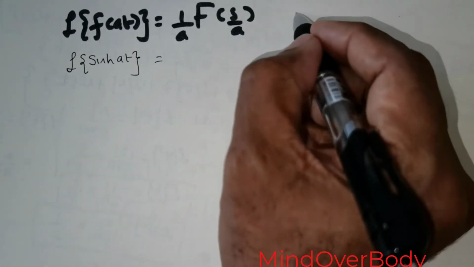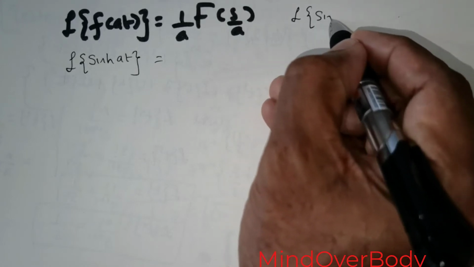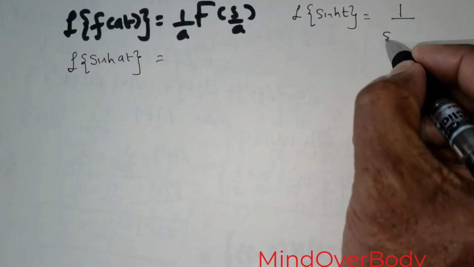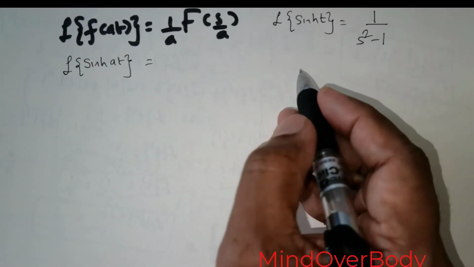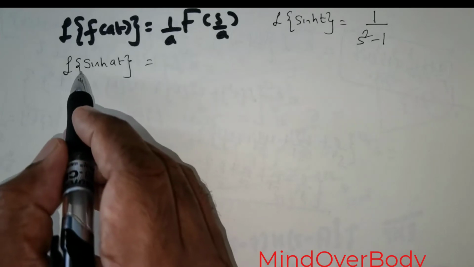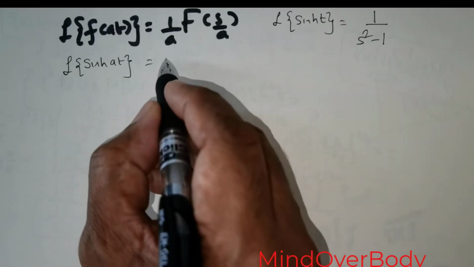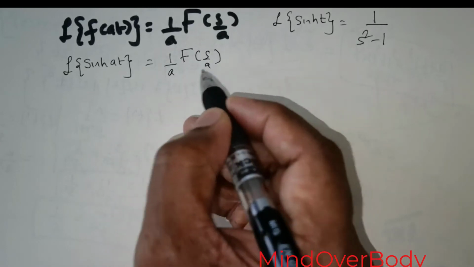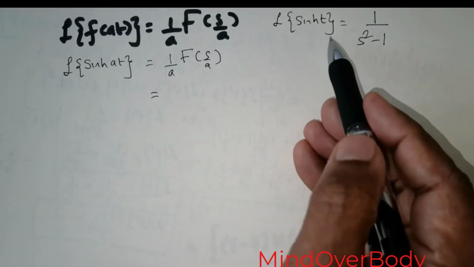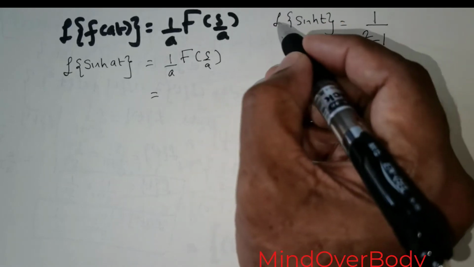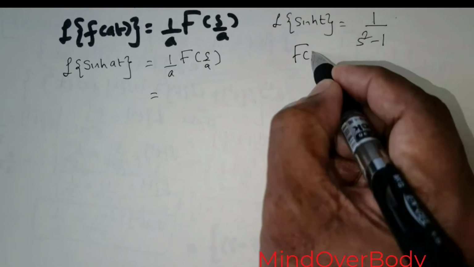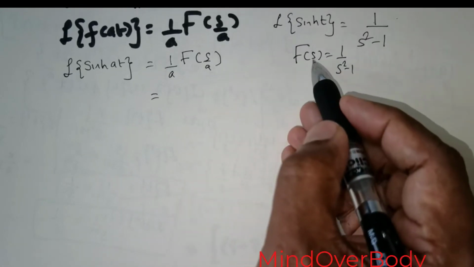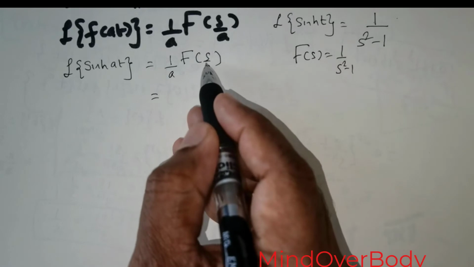Now, we already know that the Laplace transform of sinh t is equal to 1 over s squared minus 1. Now, by using this definition, the Laplace transform of sinh at can be rewritten as 1 over a times F of s over a. So let me rewrite this as F of s being equal to 1 over s squared minus 1.